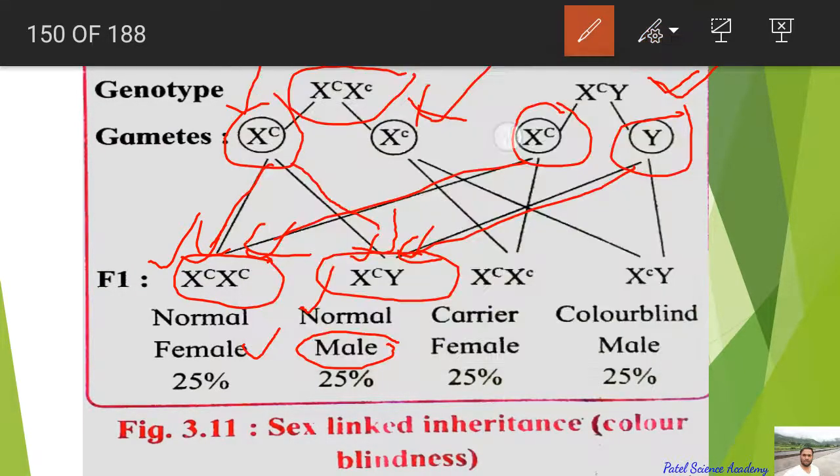So these are the chances of the fusion of this capital X C, which is the normal chromosome from the carrier daughter.